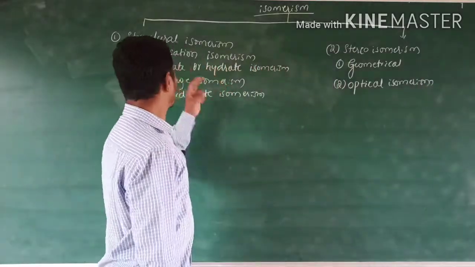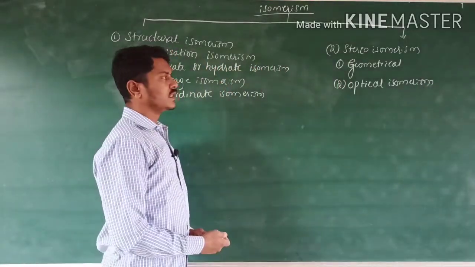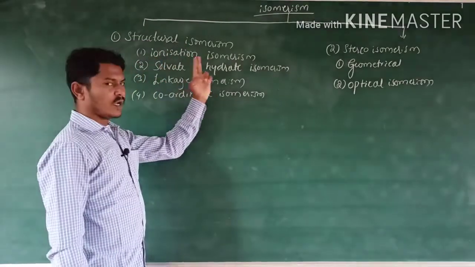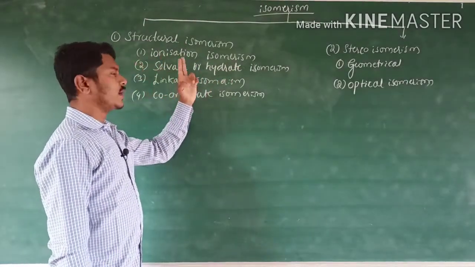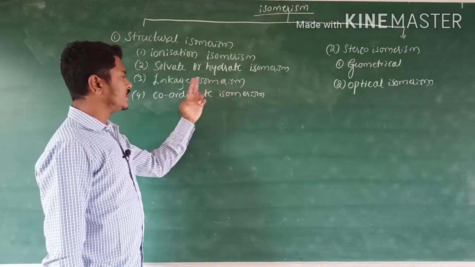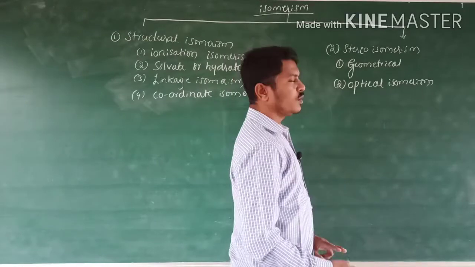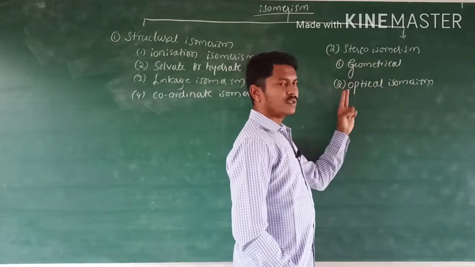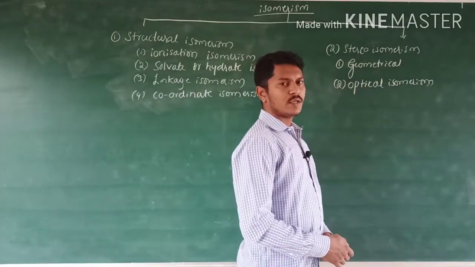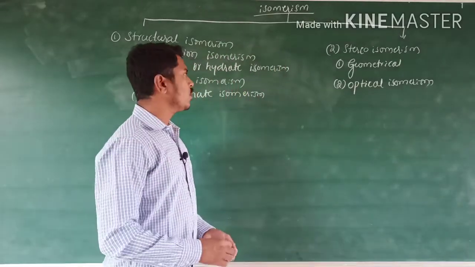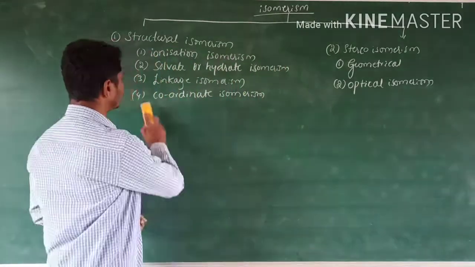Like this, one is structural isomerism, second one is stereoisomerism. In structural isomerism there are ionization, solvate or hydrate, linkage and coordination isomerism. In stereoisomerism, geometrical isomerism is there and optical isomerism is there. Let us know one by one in detail.